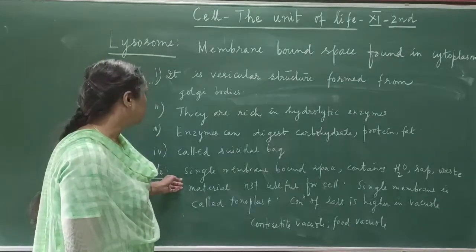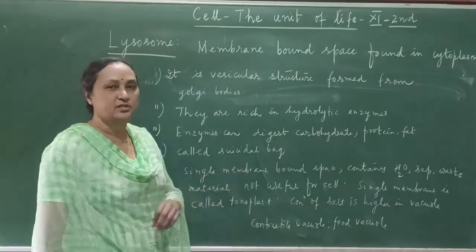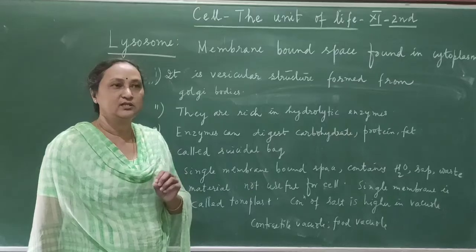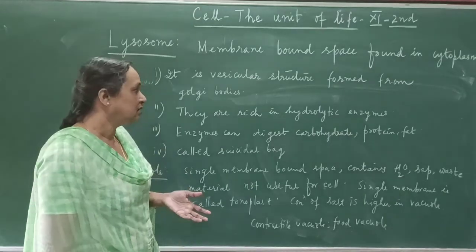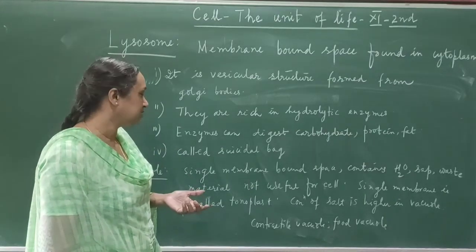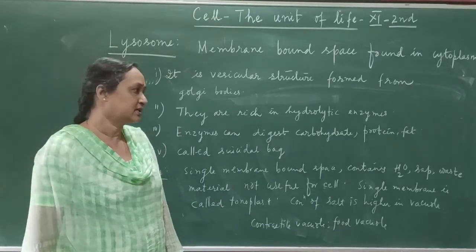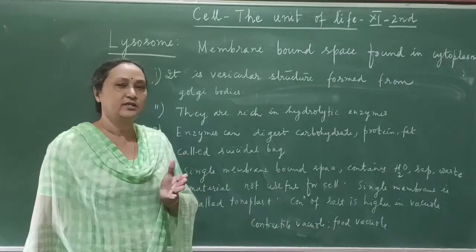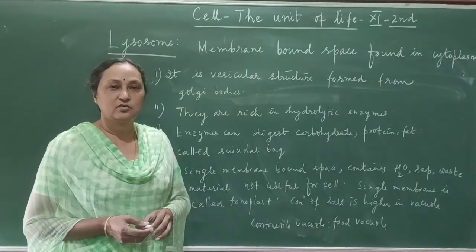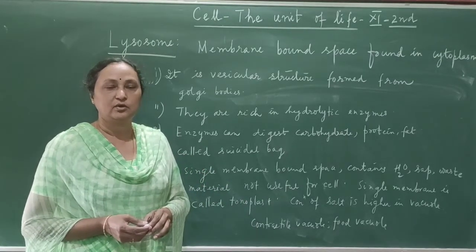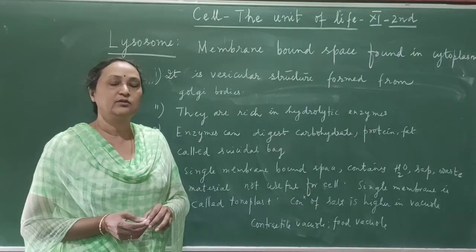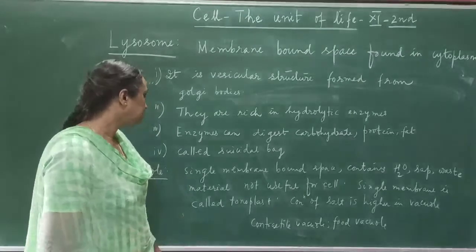Then the vacuoles are single membrane bound spaces. There is only one single membrane, and inside the vacuole either water, sap, or waste material which is not useful for the plant cell is present. In the plant cell, 90% of the area of the cell is occupied by a big central vacuole, whereas in the animal cell, vacuoles are very few in number.